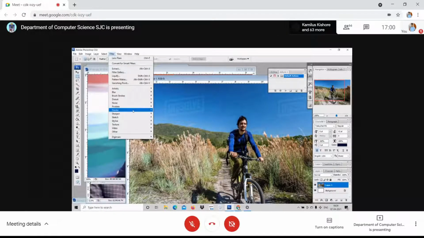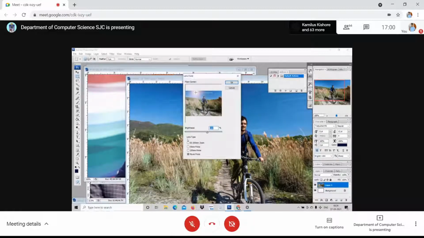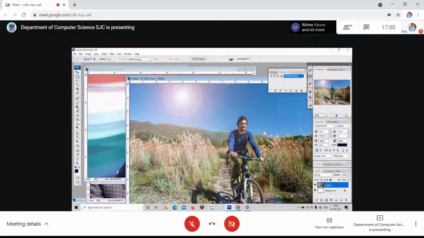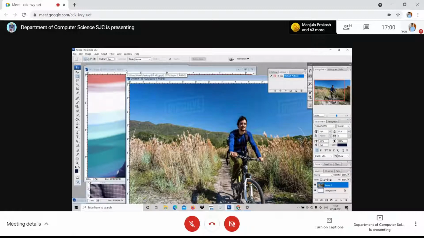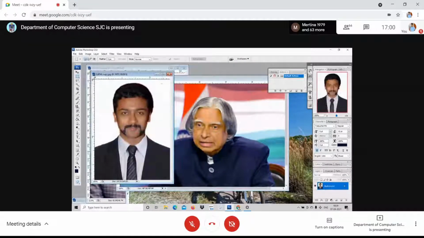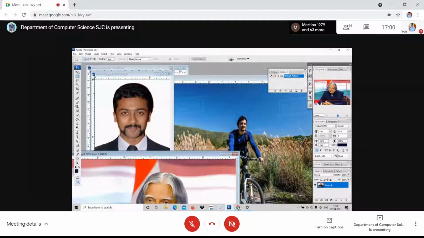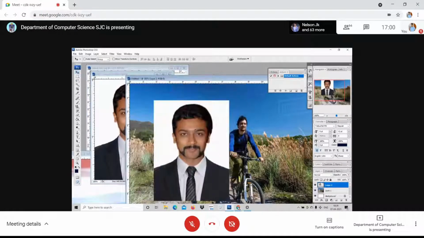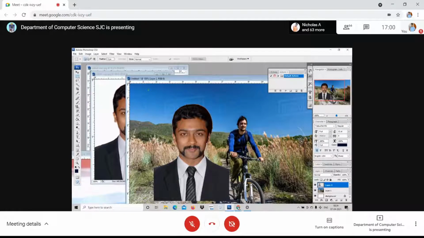Please carefully note it. Go to render, lens flare. I just click over the first one. I can decrease the brightness. If I want to get it at the back side, for example, I would like to bring it to the back of Surya. I just take him here. I've taken him here. I've deleted.